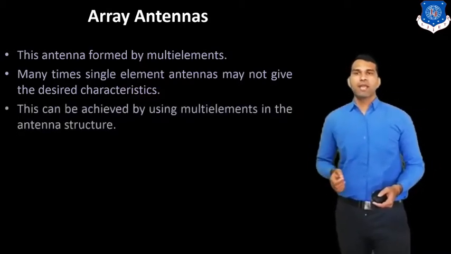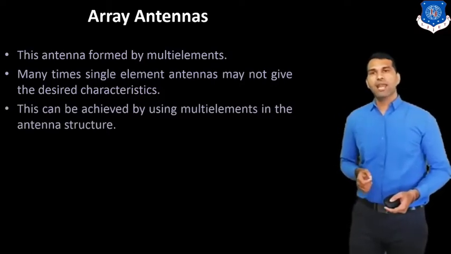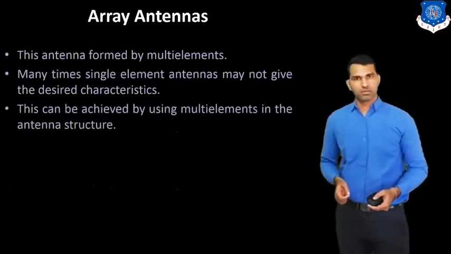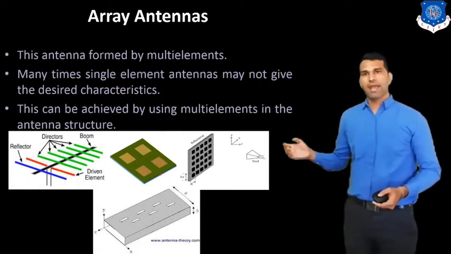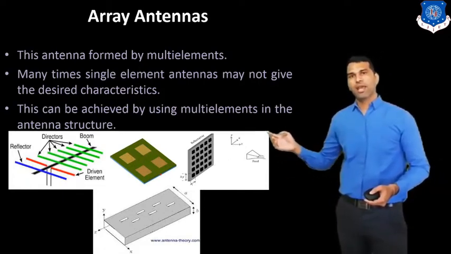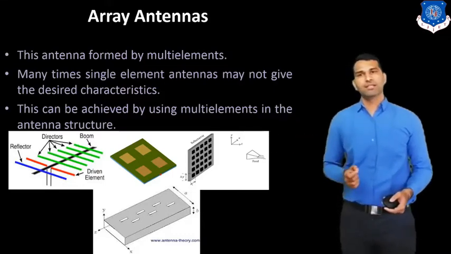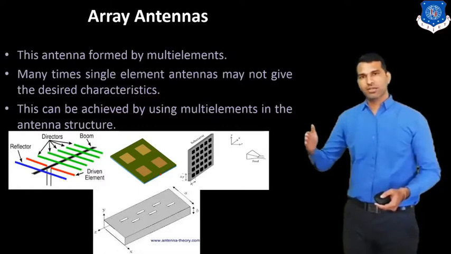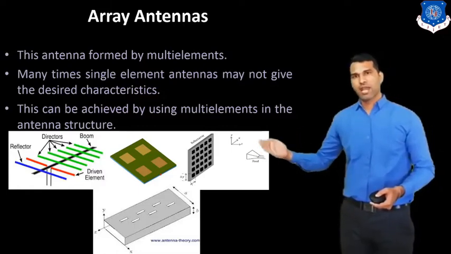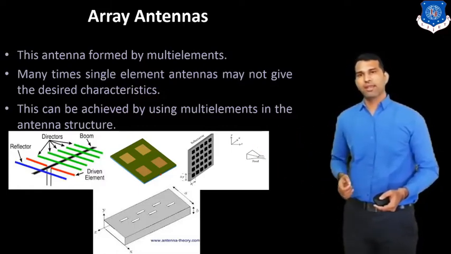This can be achieved by using multiple elements in the antenna structure. Here you can see the first one is an array type of antenna, and another type of antenna is the Yagi-Uda antenna. So here you can see this is the array, and that's why we increase the gain of the antenna.